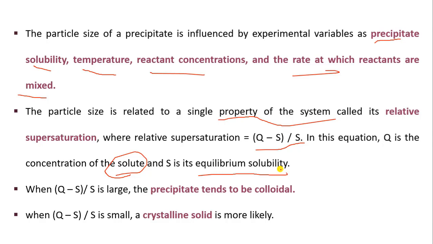When Q minus S divided by S, the relative supersaturation, is large, the precipitate tends to be colloidal, and when it is small there will be a crystalline solid. So this is how, from particle size, we know in which form our precipitate will be.